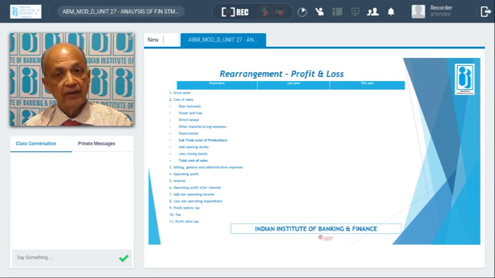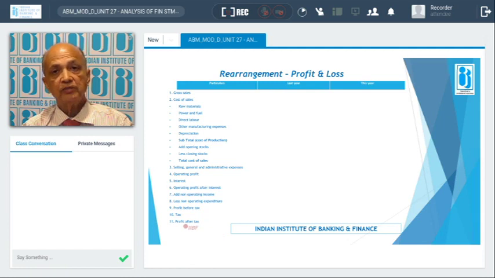Then anything other than that, non-operating income and non-operating expenses, which are not related to the operations. Then the profit before tax, then the tax will be loaded and deducted, and we will get the net profit after tax.